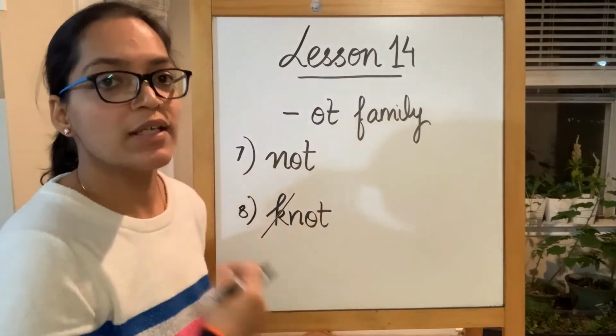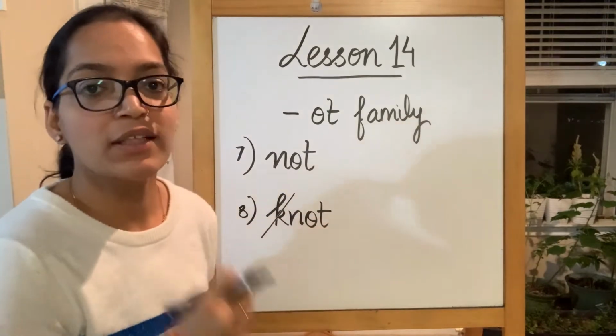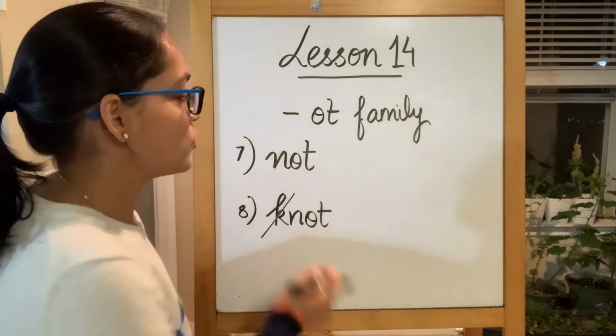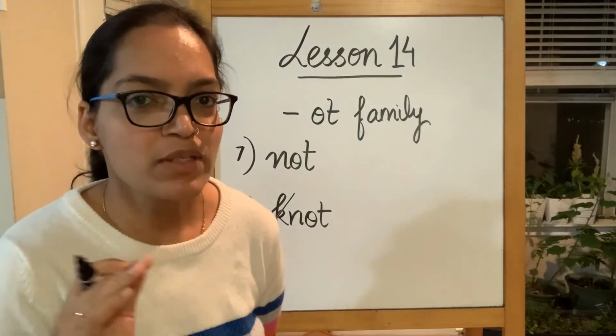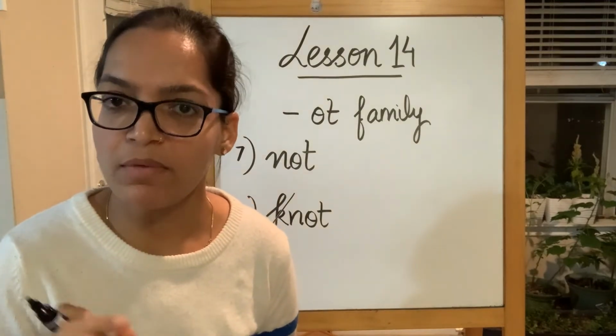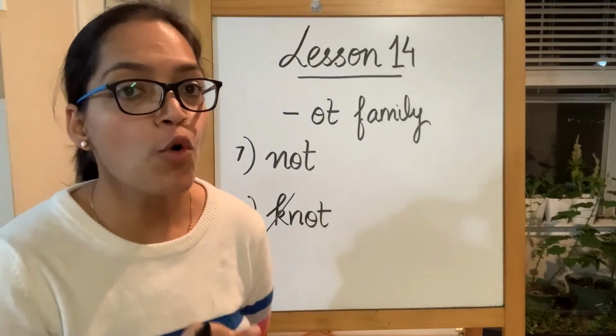This not is denying something, saying no to something, and this knot is the type, for example, you put a knot in your shoes. So not and knot. When two words have the same sound, they are called homophones. Homo means same, phones means sound. So not and knot here are homophones.